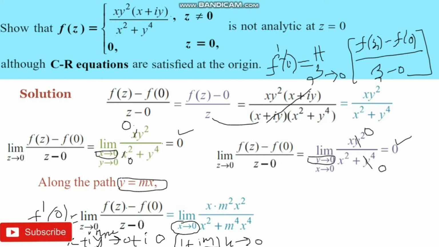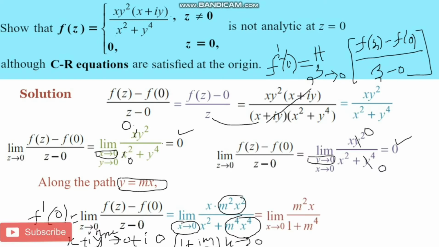f of z minus f of 0 by z minus 0, as we have already seen, is xy square by x square plus y power 4. So instead of y we can write mx, it is m square x cubed over x square plus m power 4 x power 4.